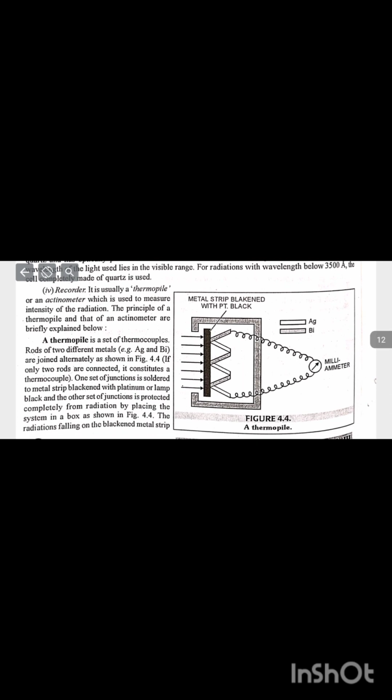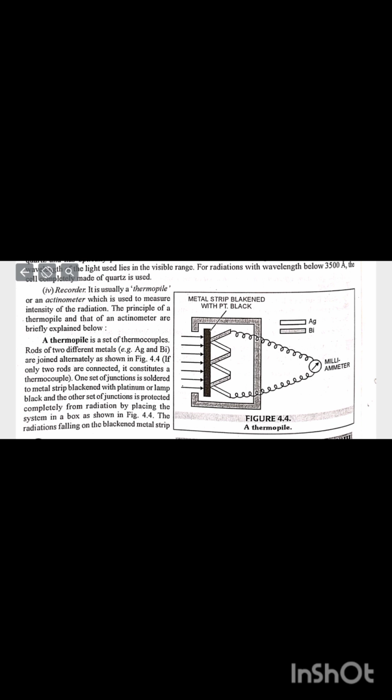Recorder. It is usually a thermopile or an actinometer, which is used to measure the intensity of the radiation. The principle of a thermopile and that of an actinometer are briefly explained below. A thermopile is a set of thermocouples. Rods of two different metals are joined alternately as shown in figure 4.4. If only two rods are connected, it constitutes a thermocouple.